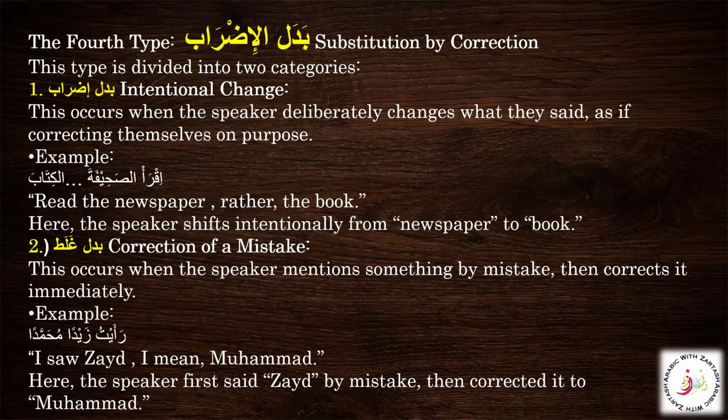So in badal idrab and badal ghalat, we have a correction, and it can be done deliberately or accidentally. This type is quite different from what we have seen in the other types of badal. Alhamdulillah, we have now covered the topic of badal. Whenever the badal changes what came before, whether on purpose or by mistake, we call it badal idrab. So we have the four types of badal.